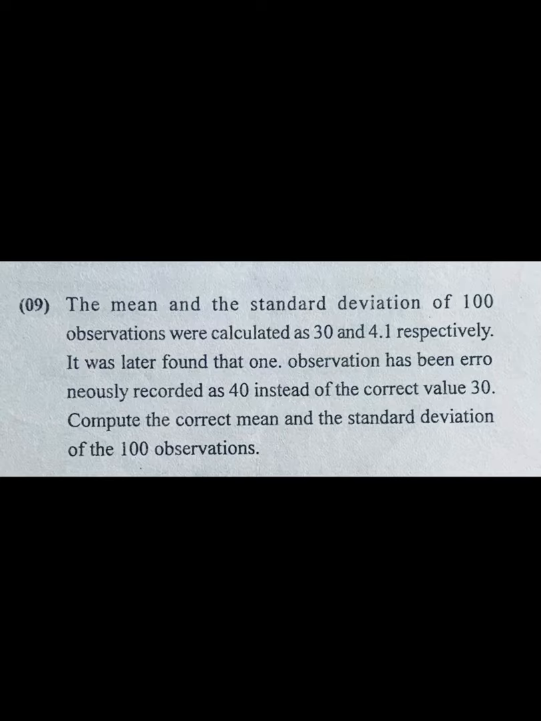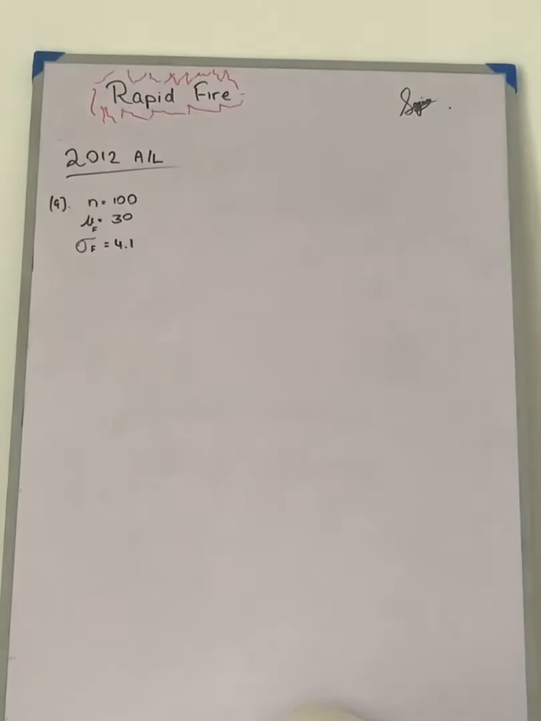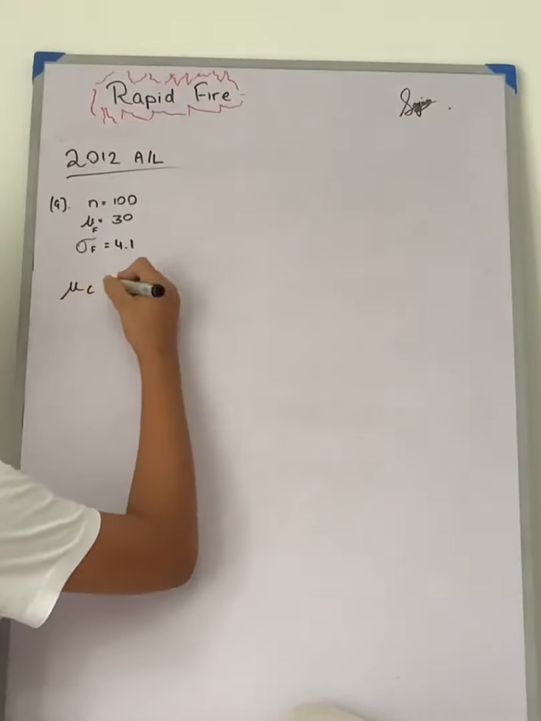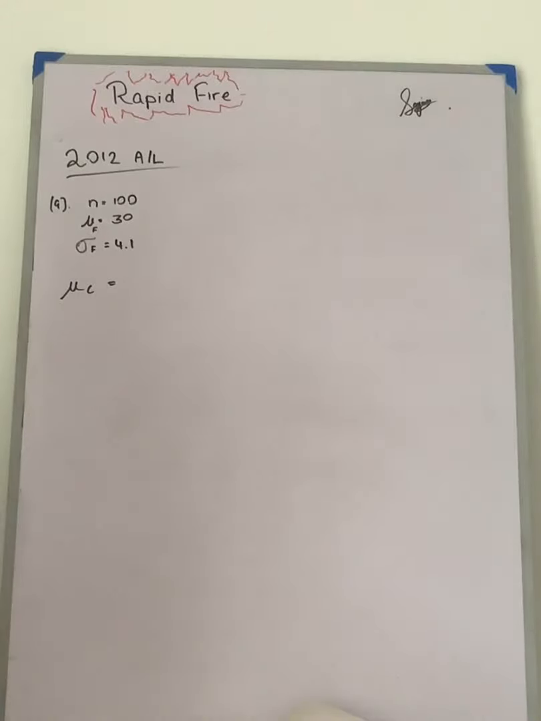So from 2012 question number 9: the mean and the standard deviation of 100 observations were calculated as 30 and 4.1 respectively. It was later found that one observation has been erroneously recorded as 40 instead of the correct value 30. Compute the correct mean and the standard deviation of the 100 observations. So let's move on to the question. So we are going to find the correct mean now. So let's write the correct mean as mu c. We'll be taking about 3.5 minutes for this question.